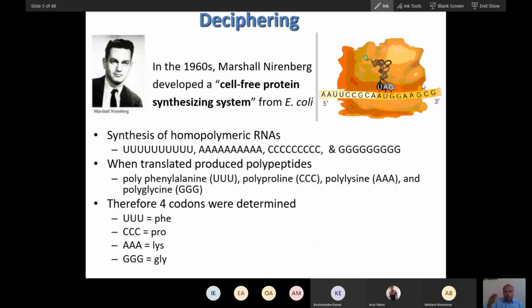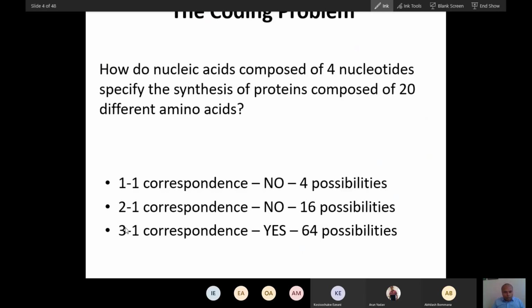What do scientists do? Scientists first hypothesize something based on some evidence. They made the hypothesis that the word must be formed by 3 letters, that codons are nothing but 3-letter words, based on this possibility thinking.